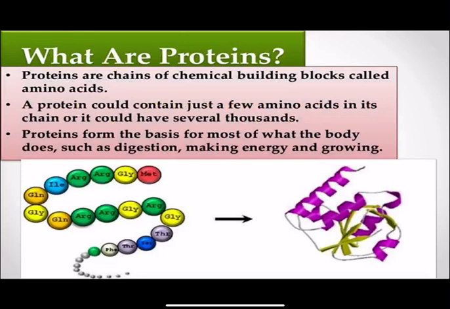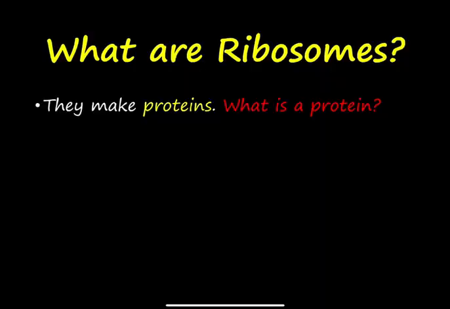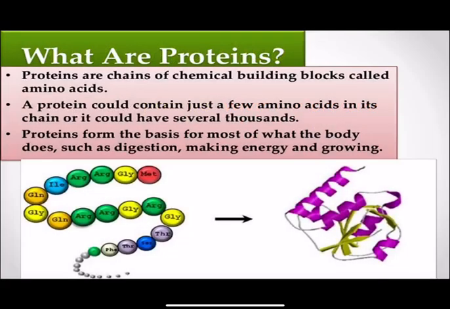These proteins form the basis for most of what the body does, such as digestion and making energy and growing. So these ribosomes are very important. They basically allow the cell to continue making proteins to build the structures within the cell and to use energy.